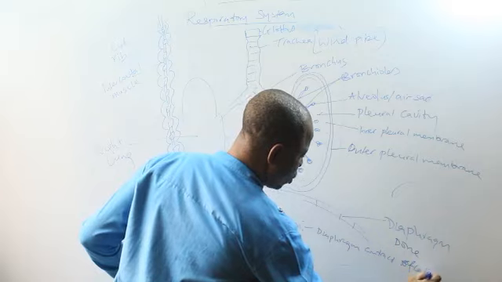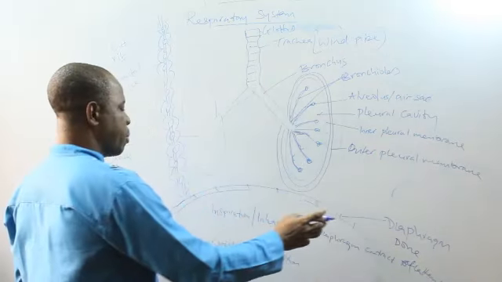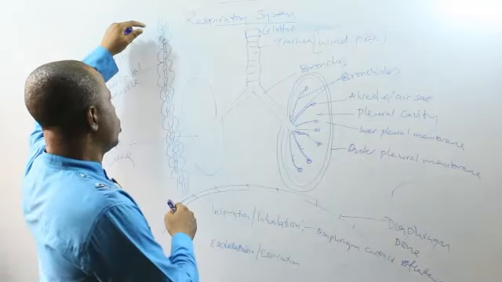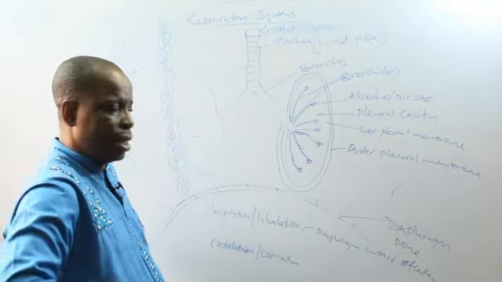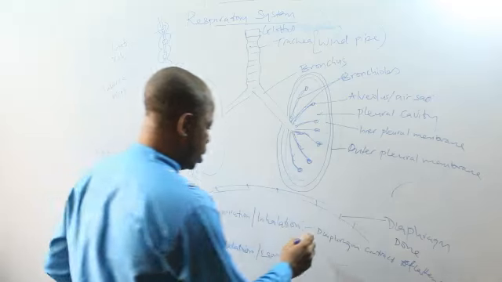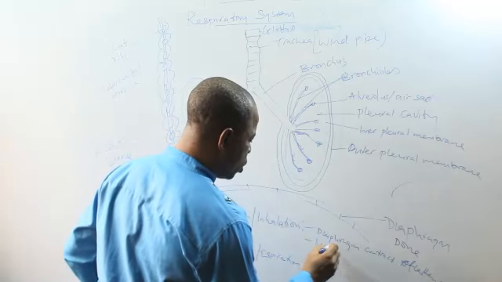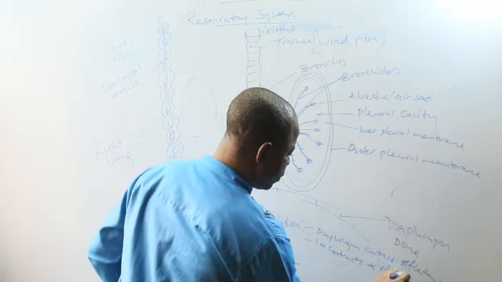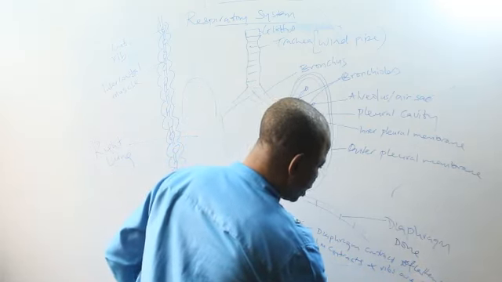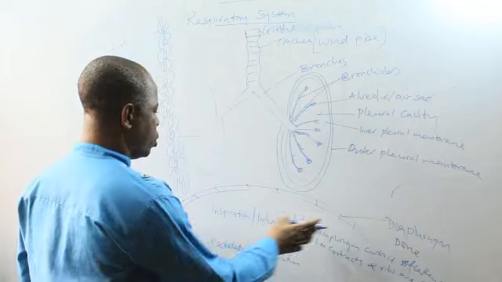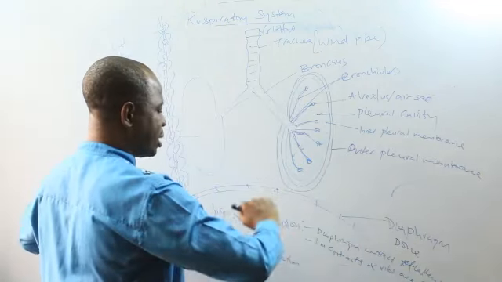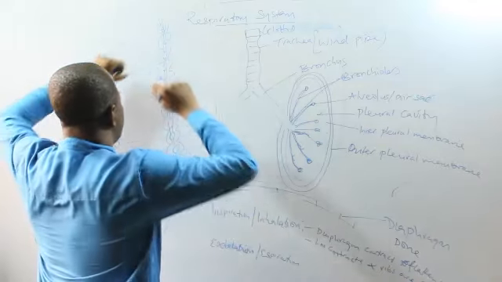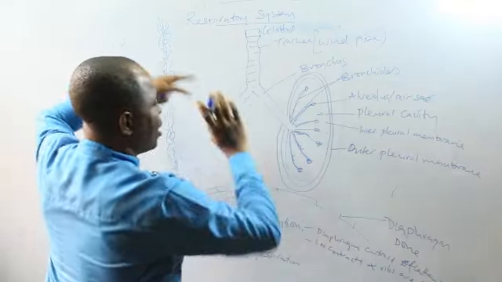To flatten means it becomes straight. Then the intercostal muscles also will contract and the ribs will be raised. Number two, these muscles will contract, and the ribs are raised.